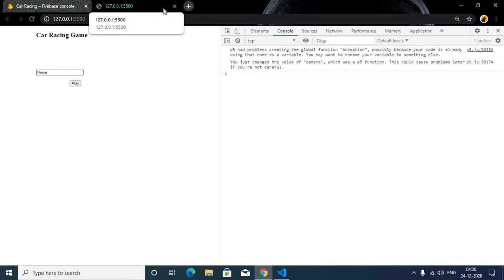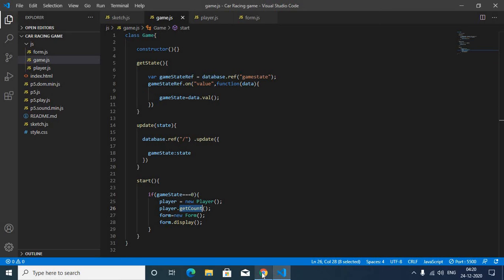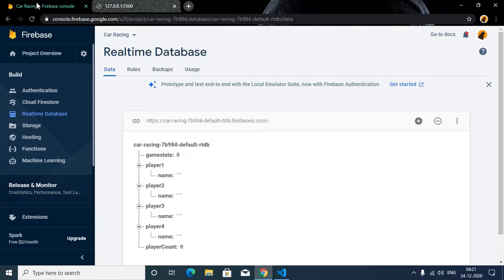So in today's video we will continue it, and today we are going to work on distance. When we press the up arrow button, the distance will increase. So let's start. First of all you have to come to the real-time database.